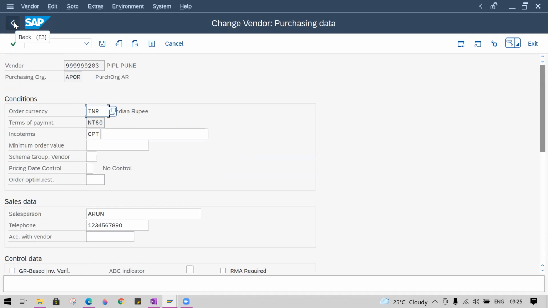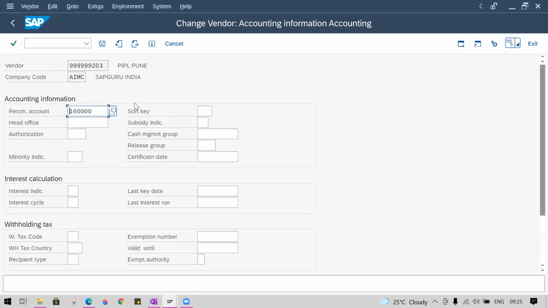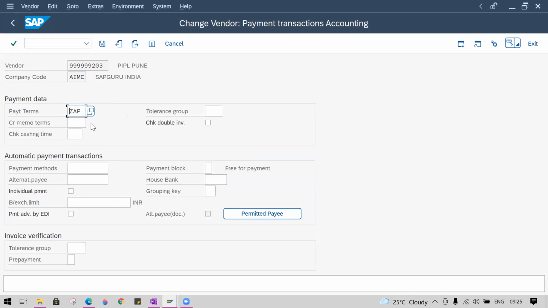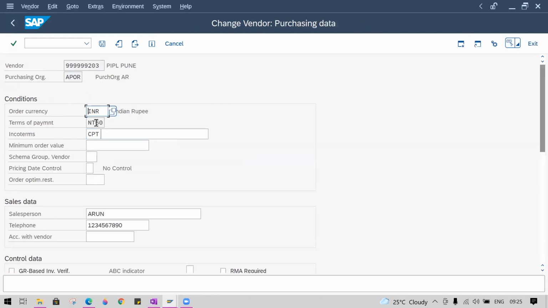Yeah. Actually, yesterday my doubt was this one only. Previously I had selected ZIP as the payment terms, but here I cannot change the terms of payment. See what happened: NT60 was selected before, and with this particular accounting group they have made it a display field. Can you create another new vendor master? Go to XK01. No, this is change vendor, right? I can. Okay, in change vendor they have made it display.